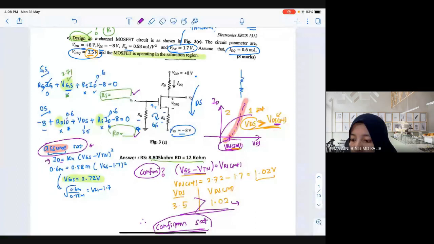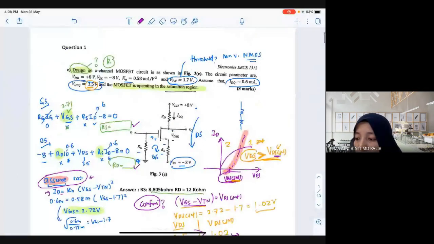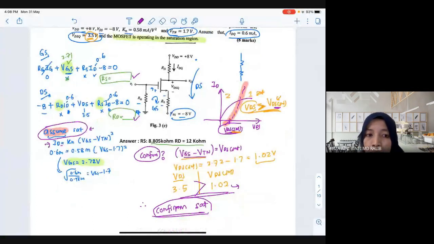So now, this is a common question. They will ask you to design, how you tackle, or they give you ID, VDQ. It will say, confirm your assumption, or it says the MOSFET is in saturation. So you need to always go back to confirm saturation.